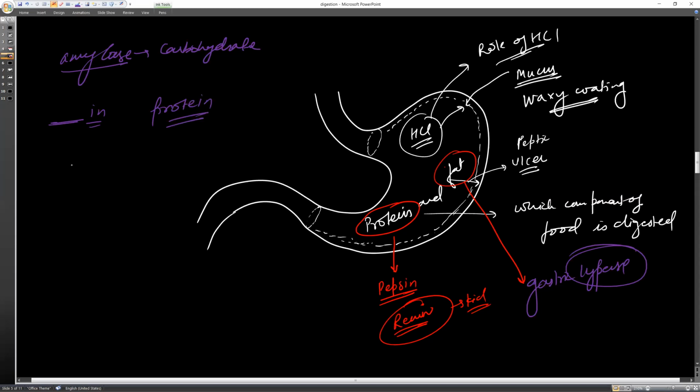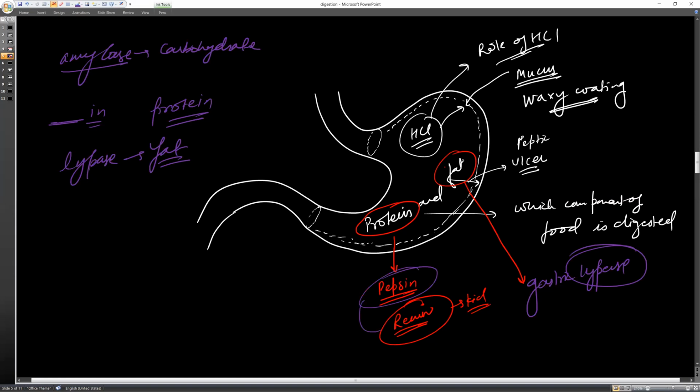And when you have an enzyme which has lipase, then it is a fat digestive enzyme. So gastric lipase is also present here, and this helps in the digestion of fat, and protein is digested by pepsin and renin. These two are the protein digestive enzymes.